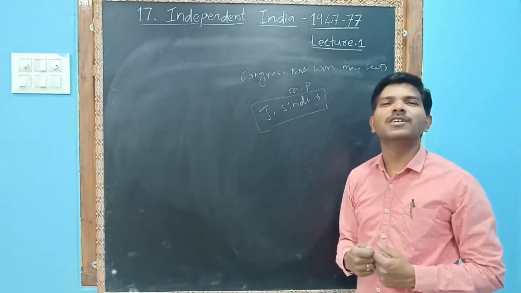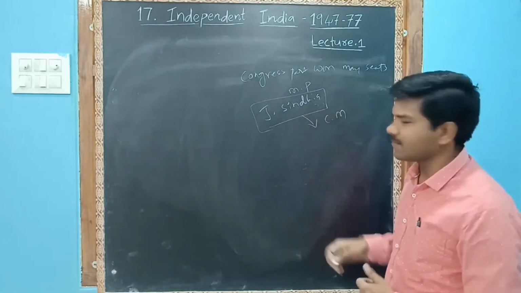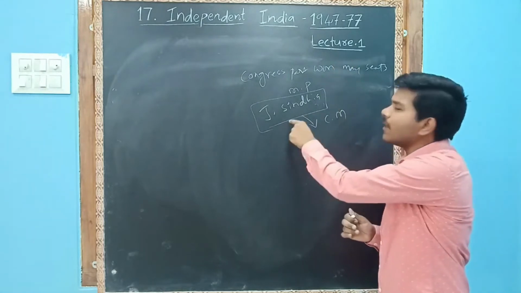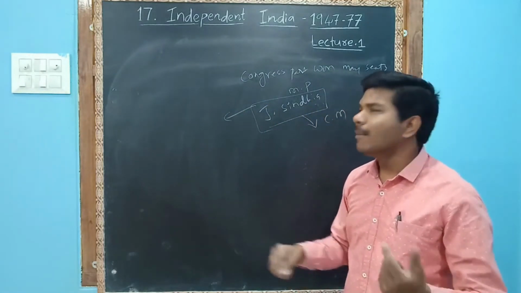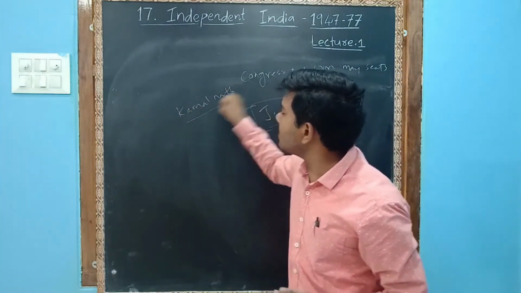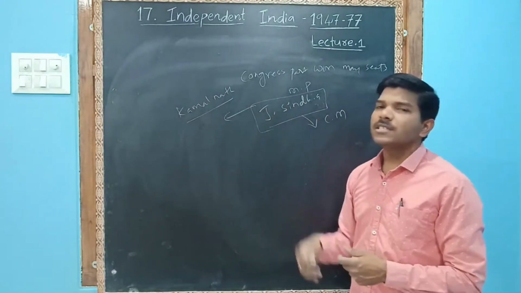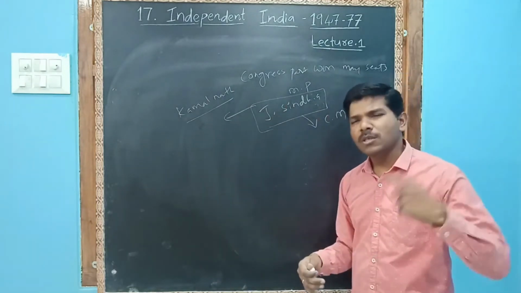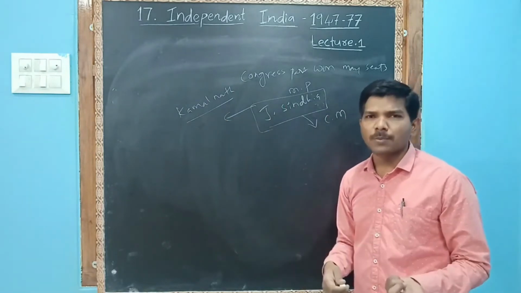Then what should the Congress party do? Jyotiraditya Scindia should have become chief minister. But instead of him, they chose one person from the Congress party, Kamal Nath, as CM. He was an old person. He did many things. He also belongs to the Congress party.